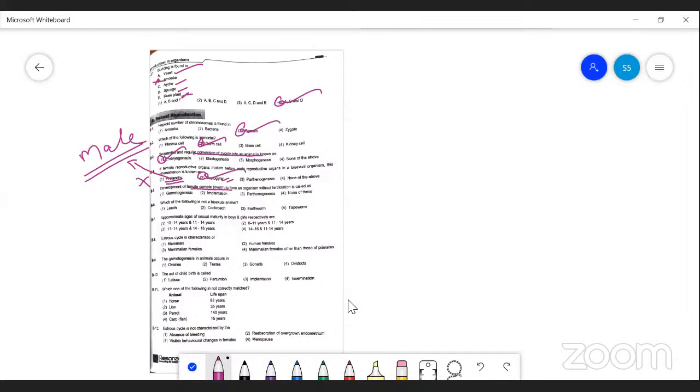Development of a female gamete to form an organism without fertilization is parthenogenesis. Not bisexual, that is a hermaphrodite animal. Earthworm is a hermaphrodite animal. Remaining male and female organisms differ.